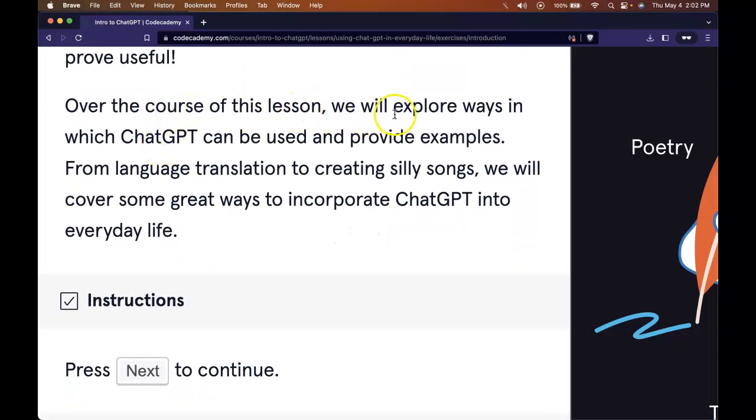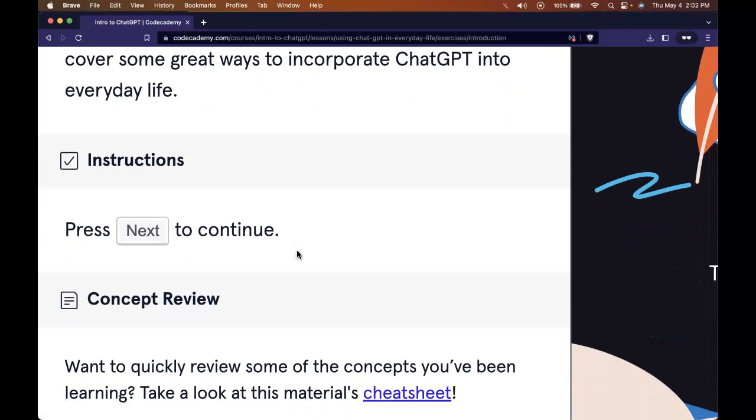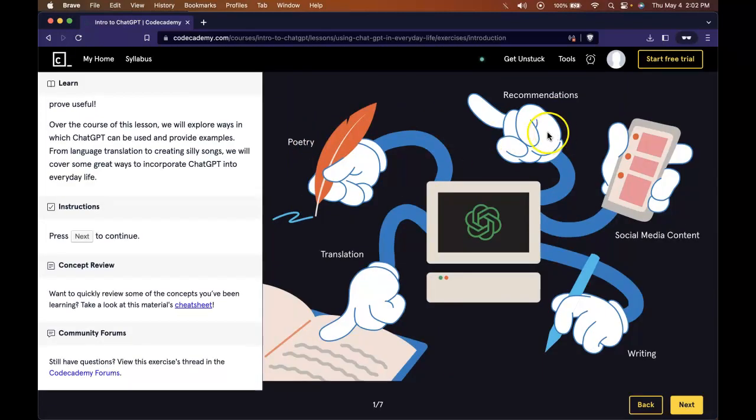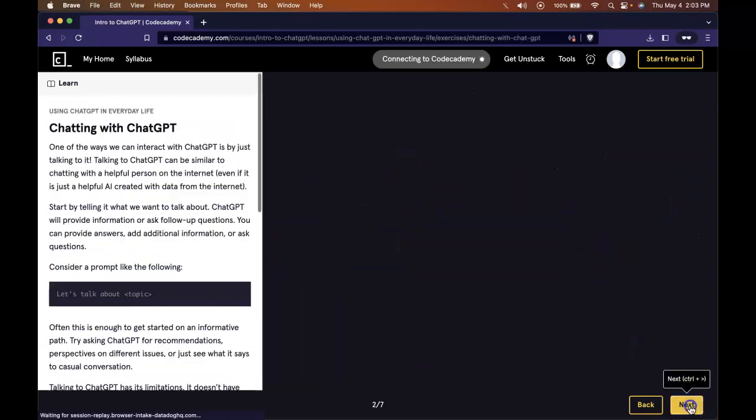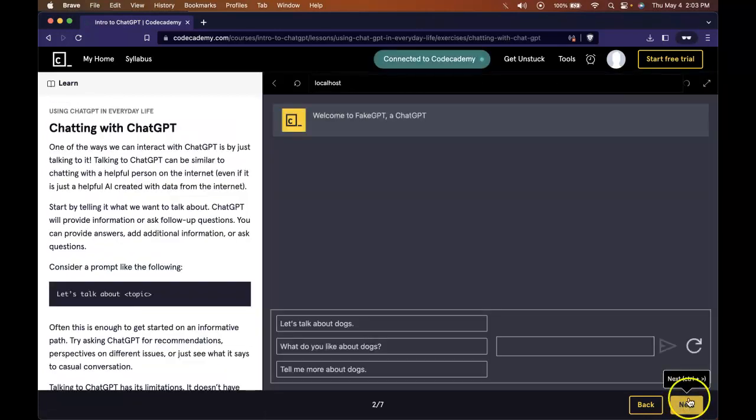Over the course of this lesson, we will explore ways in which ChatGPT can be used and provide examples. From language translation to creating silly songs, we will cover some great ways to incorporate ChatGPT into everyday life. So let's press next. And these are some of those things: poetry, translations, recommendations, social media content, writing, and there's many, many more. Chatting with ChatGPT.